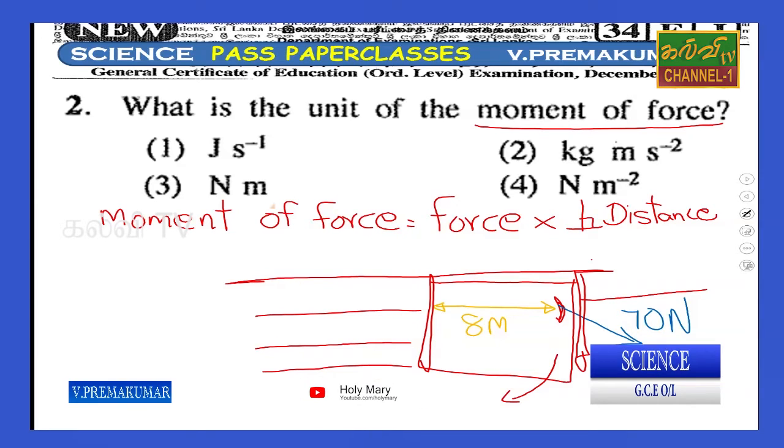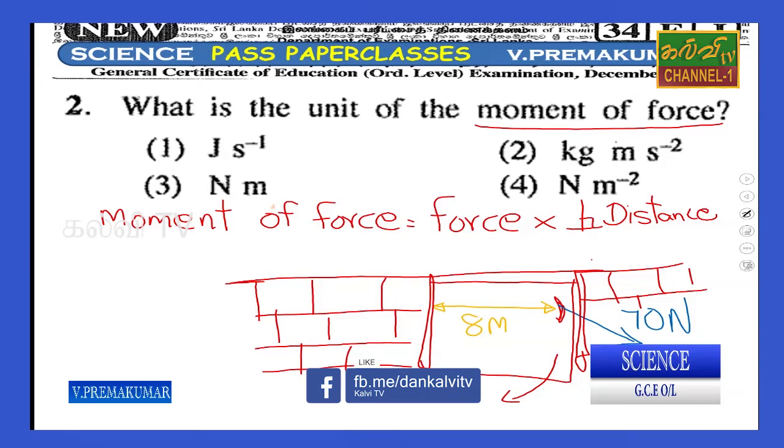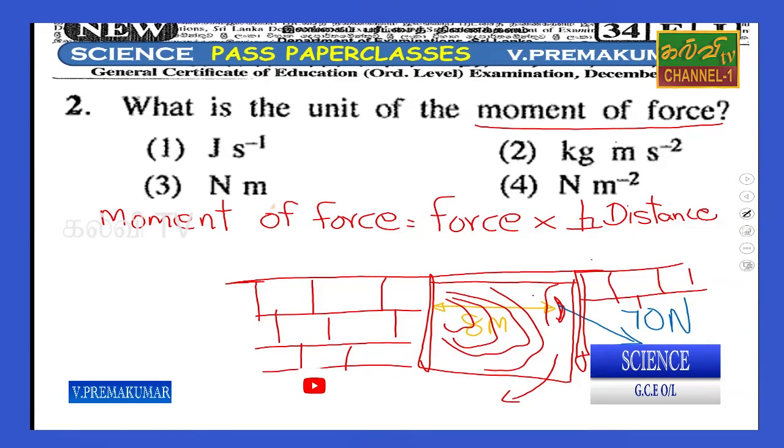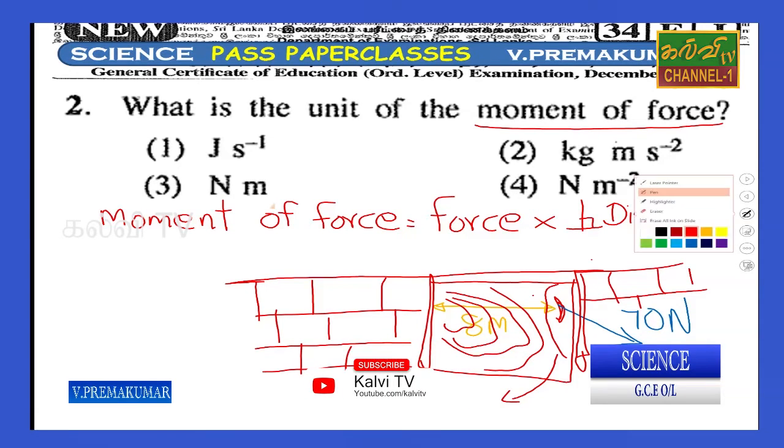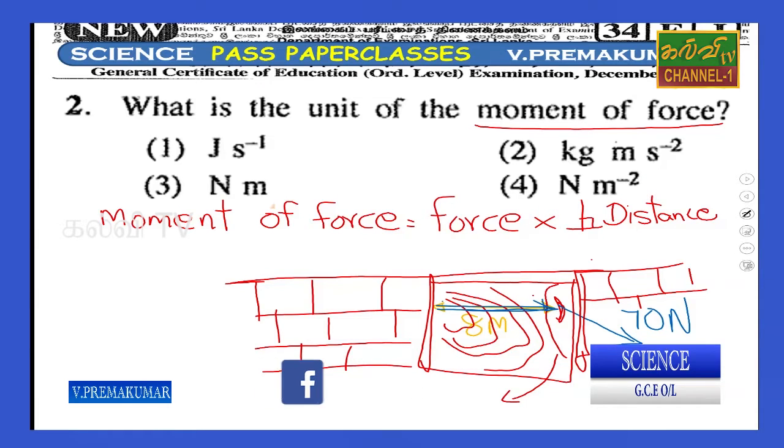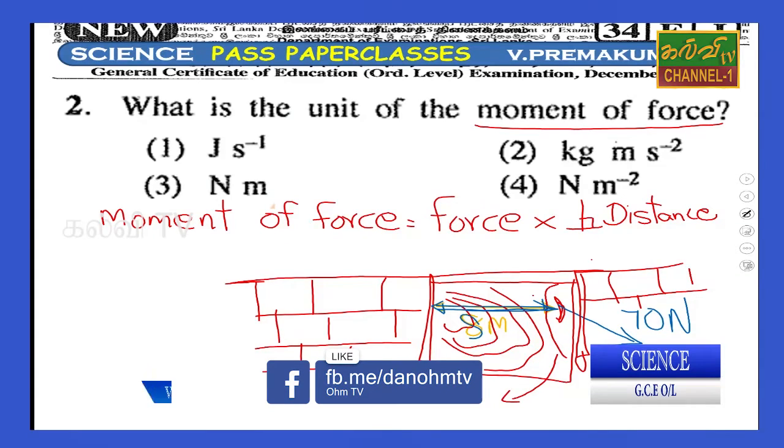Right, this is the wall. Now what happened? We are going to open this door. The distance between the handle and the joint is 8 meters.